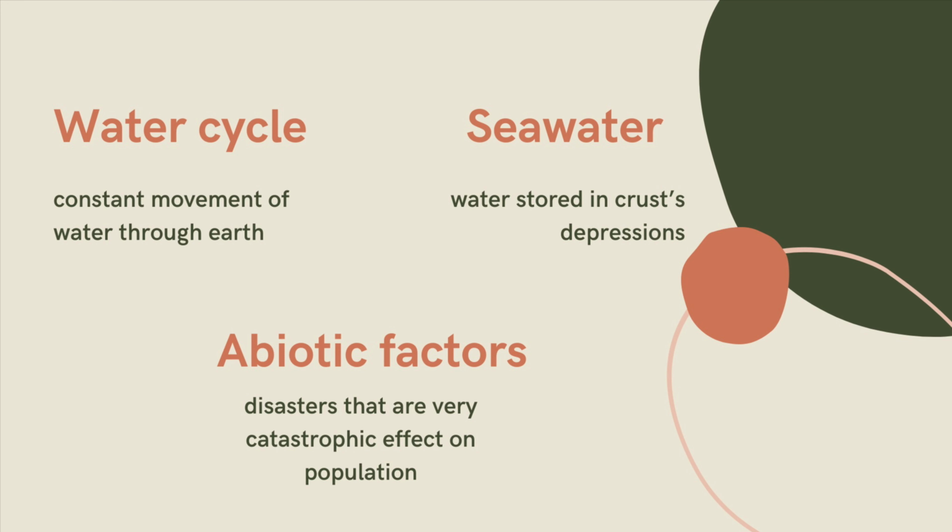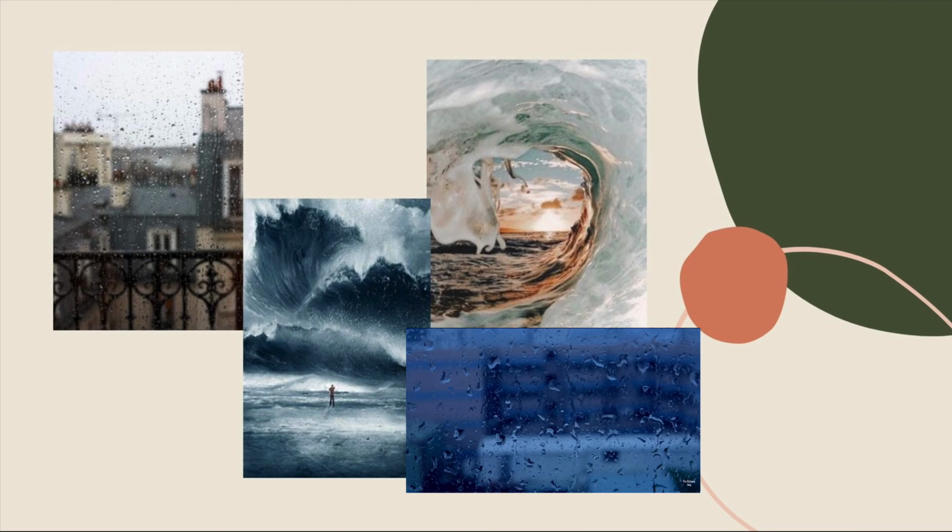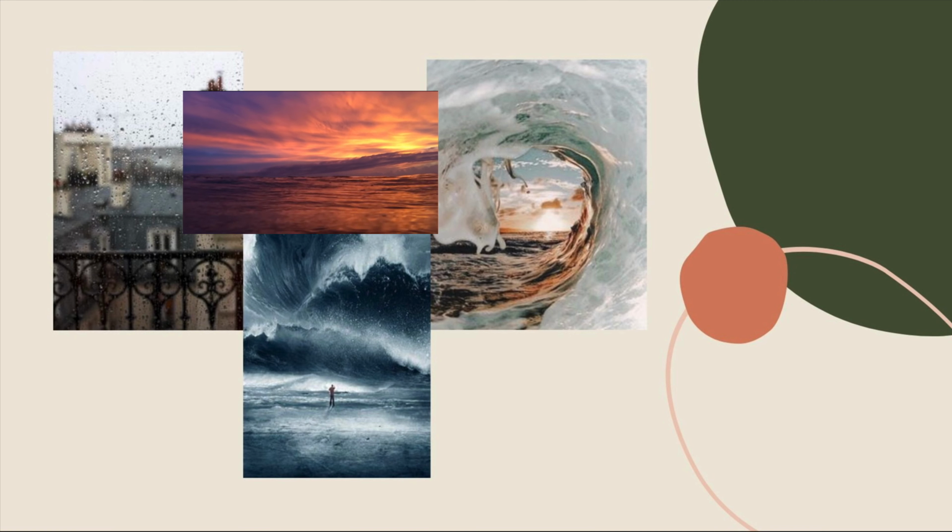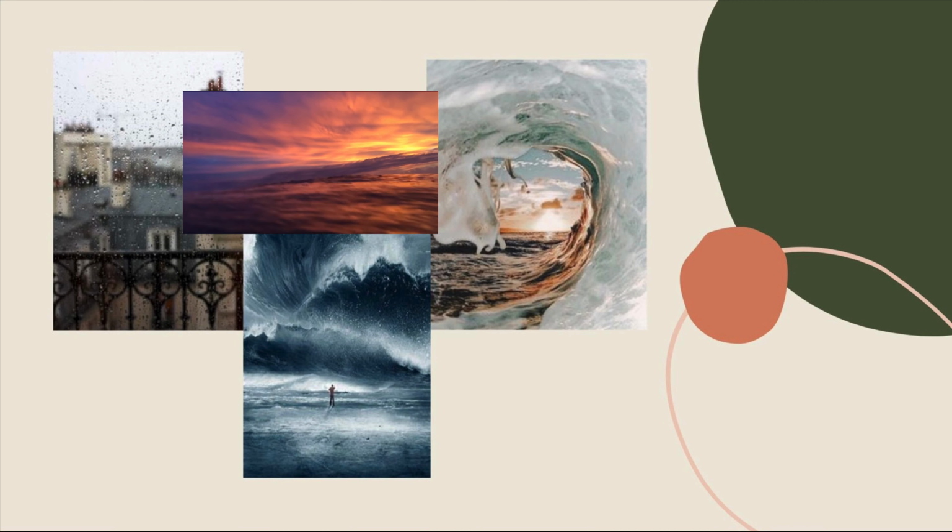Now, the water cycle is a constant movement of water through Earth. Seawater is the water stored in Earth's crust depressions. And abiotic factors are disasters that are very catastrophic and affect population. The water cycle is present in the seawater. We can also find abiotic factors like hurricanes or tsunamis in the seawater. These gravely affect the population.